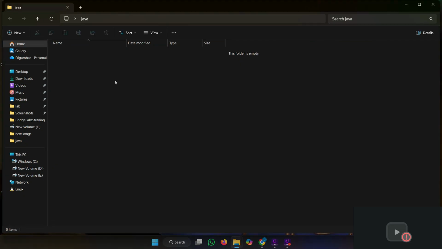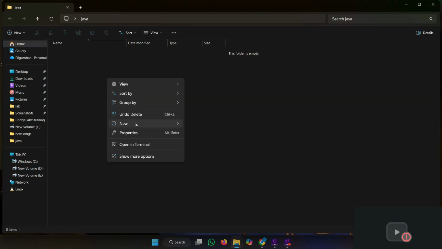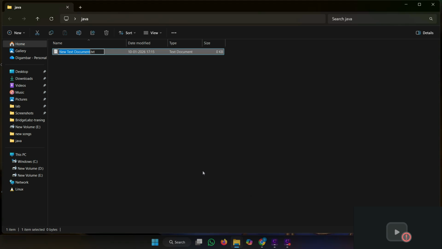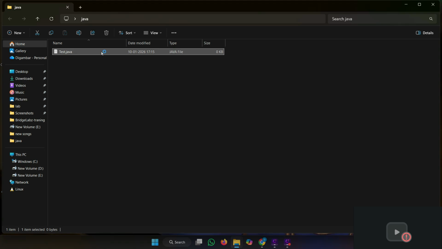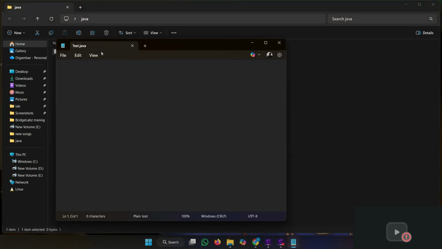In the Java folder, we make a Java file. Test.java. Test.java, remove the txt extension. Yes. Open this in Notepad and add the program.